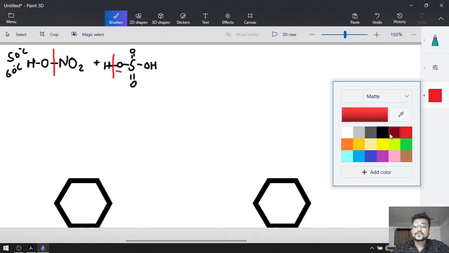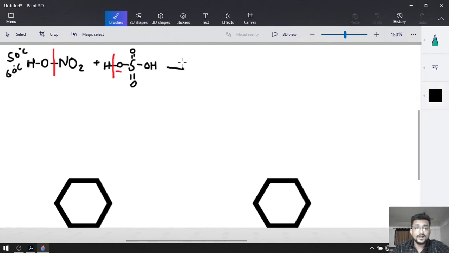So when this reaction occurs, nitric acid releases OH minus and nitrogen becomes plus. And sulfuric acid releases H plus.